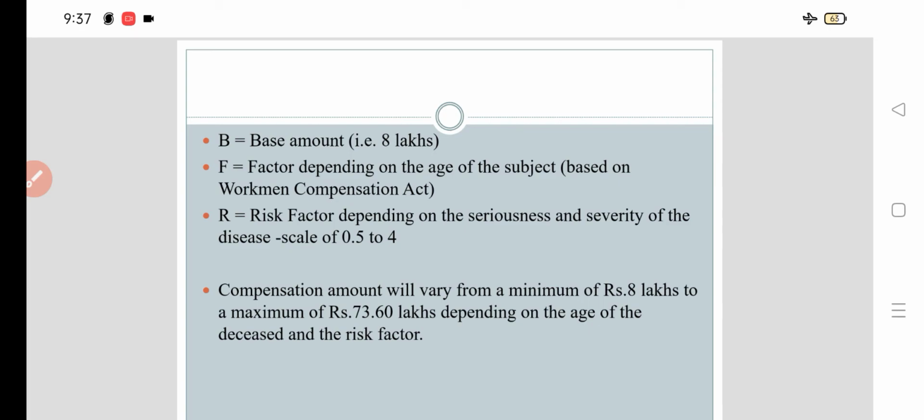R is the risk factor depending on the seriousness and severity of the disease, which may range from 0.5 to 4. Compensation amount will vary from 8 lakhs to maximum 73 to 74 lakhs depending on the age of the deceased and the risk factor.